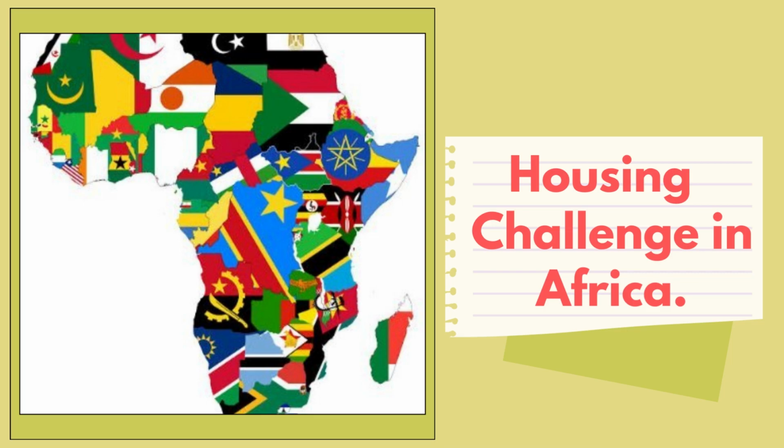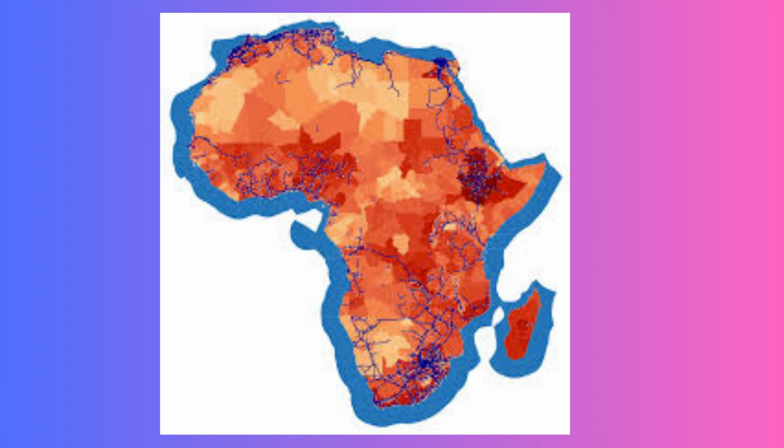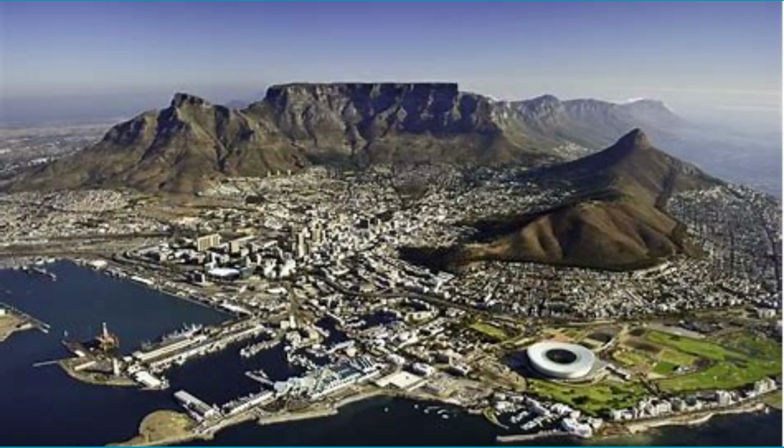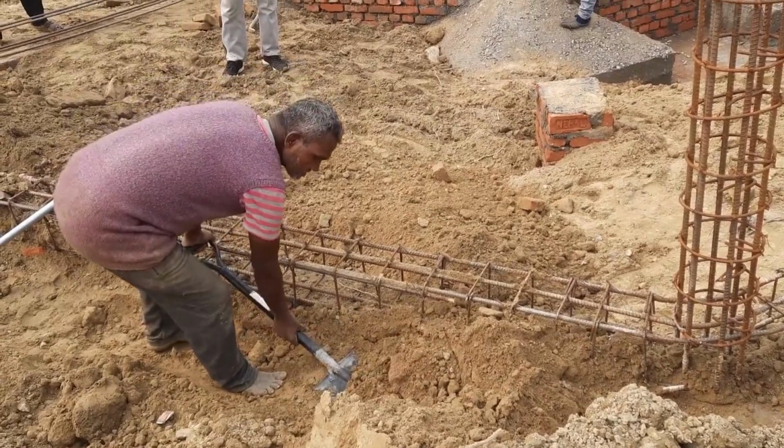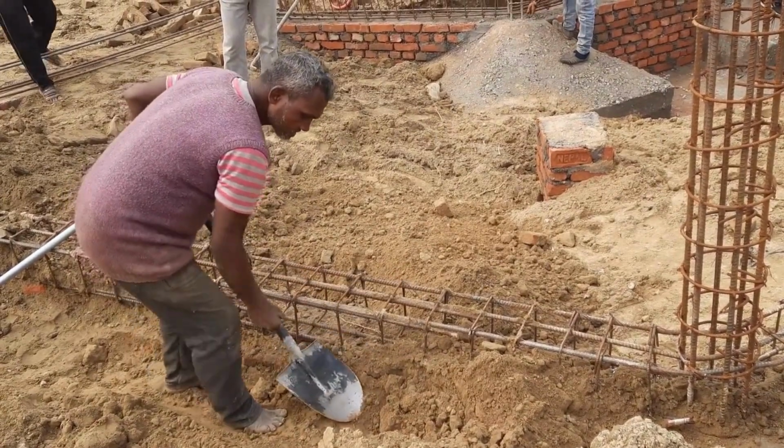Africa is home to over 1.3 billion people, and this number is expected to double by 2050. Housing is a major challenge in Africa, with an estimated 90 million people living in inadequate housing and an estimated shortage of over 17 million housing units. The primary causes of the housing crisis in Africa are population growth, urbanization, and lack of access to affordable housing.